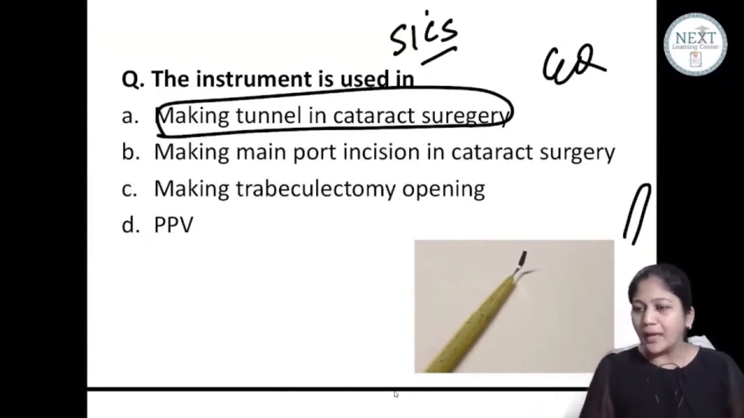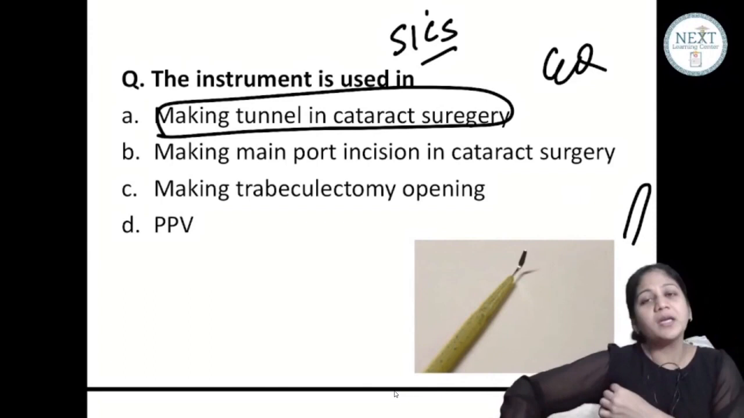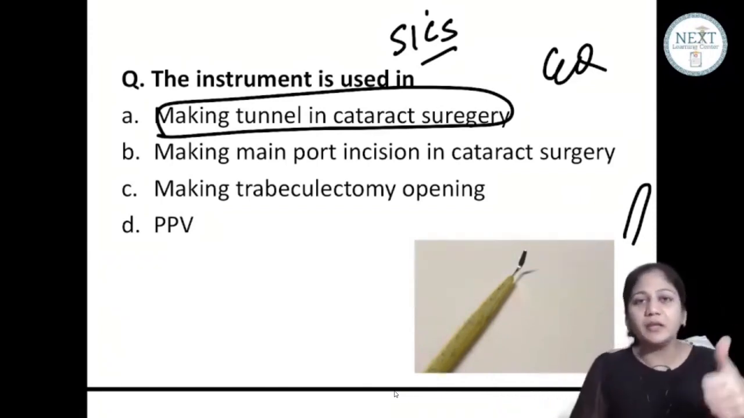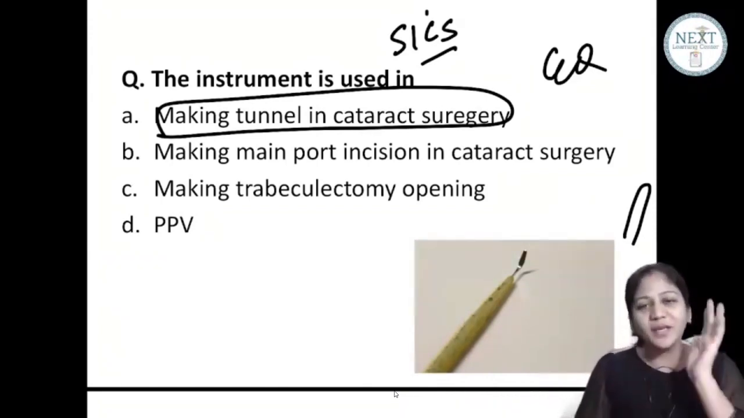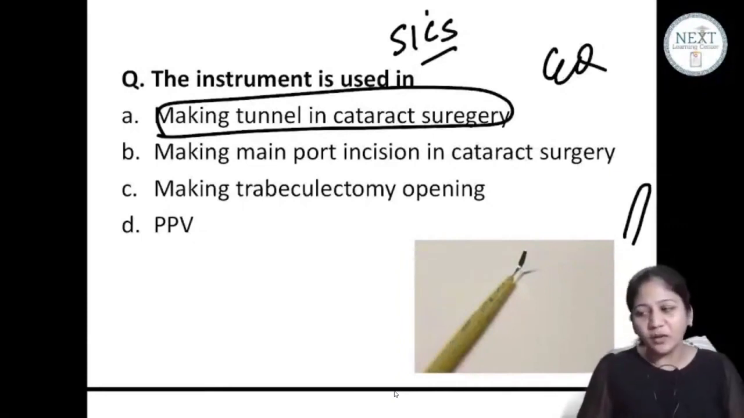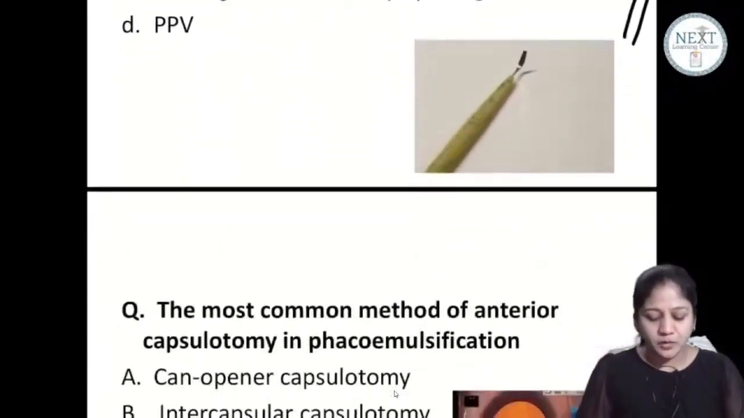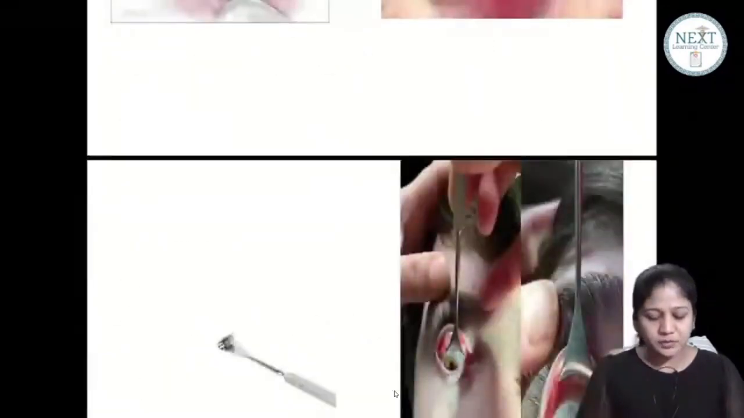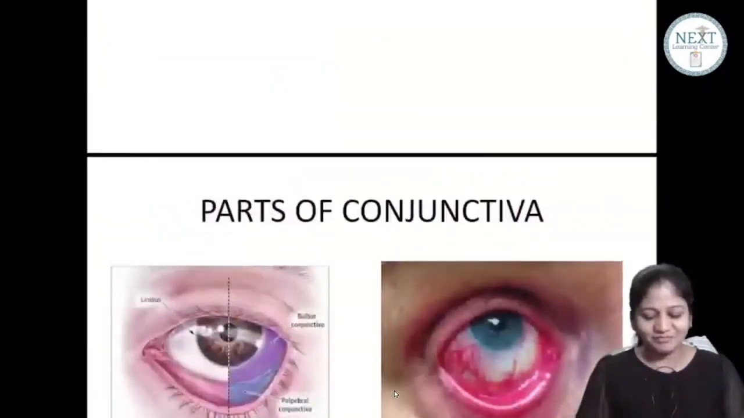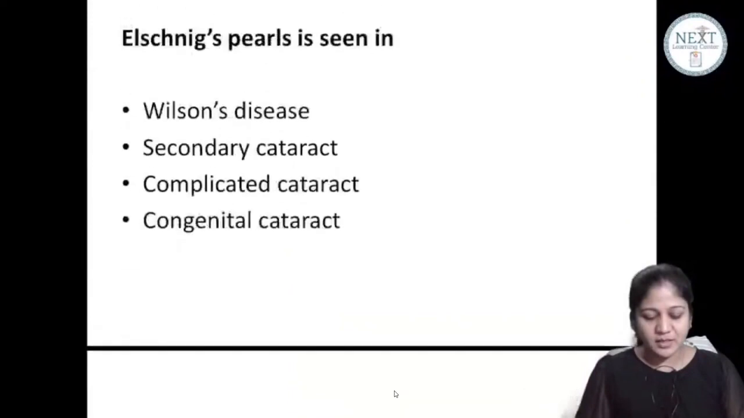ऐसे भी पूछ सकते हैं that this instrument is used for which surgery? Cataract, glaucoma, squint. So you can say cataract surgery. Small incision cataract surgery. Very good, very good. चलो अभी ये बताना. Just a second, friends.